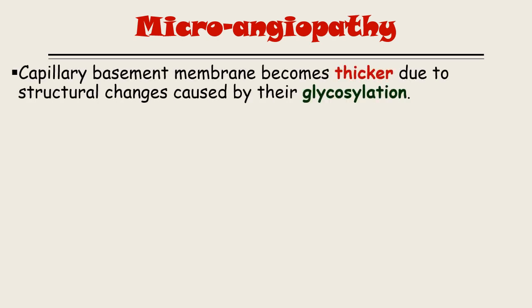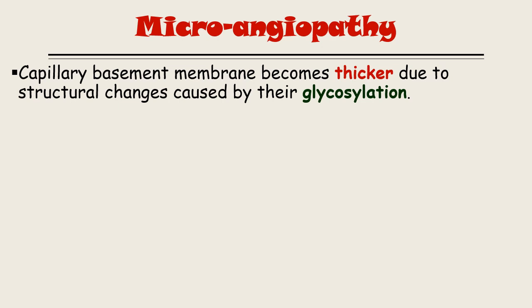The next thing that occurs in diabetes mellitus is microangiopathy. The meaning of microangiopathy is that there is a problem in the small blood vessels, basically the capillaries. So what happens in diabetes mellitus? The capillary basement membrane becomes thicker due to structural changes caused by glycosylation. Here again glycosylation takes place, but this time in the capillary basement membrane.